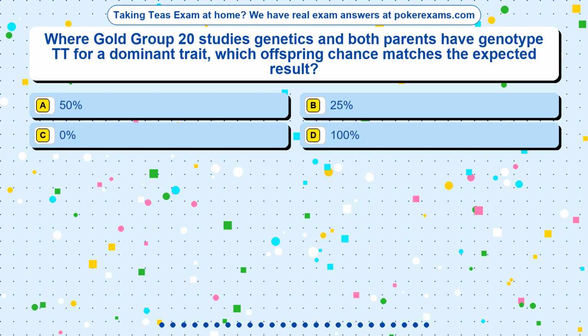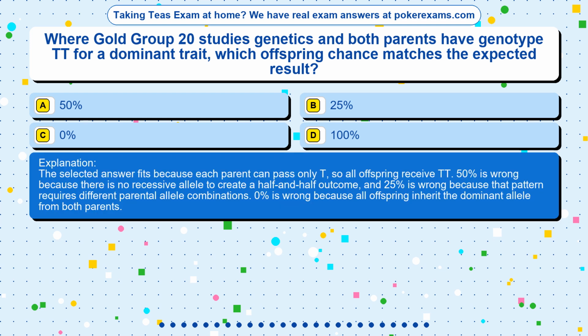The correct answer is option. The selected answer fits because each parent can pass only T, so all offspring receive TT. 50% is wrong because there is no recessive allele to create a half-and-half outcome, and 25% is wrong because that pattern requires different parental allele combinations. 0% is wrong because all offspring inherit the dominant allele from both parents.